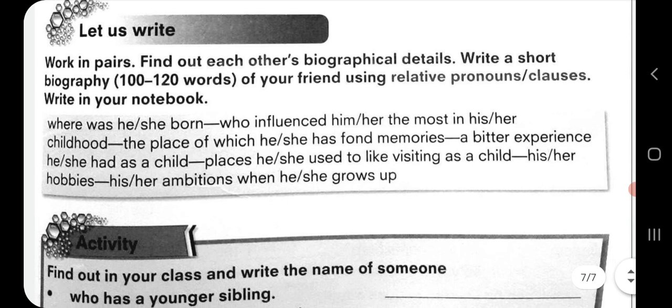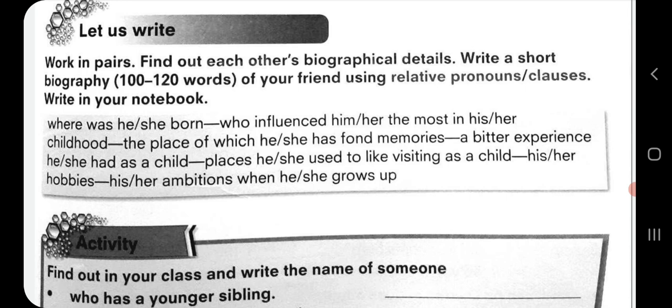Coming to the next exercise, that is, let us write. Work in pairs. Find out each other's biographical details. Write a short biography, that is 100 to 120 words, of your friend using relative pronouns or clauses. Write in your notebook.